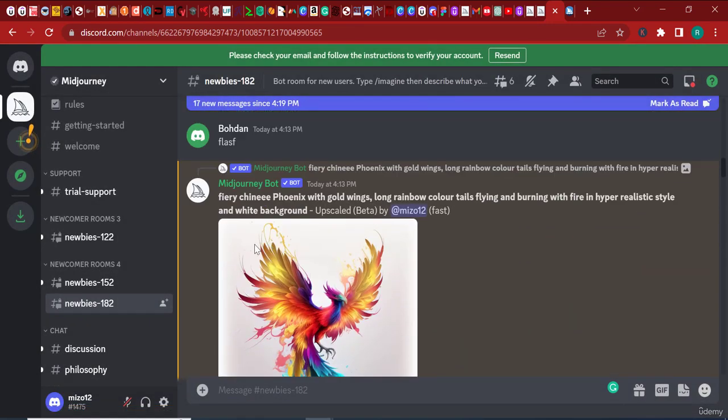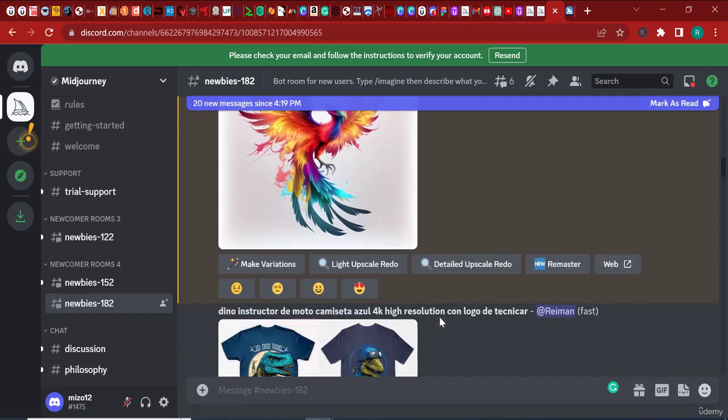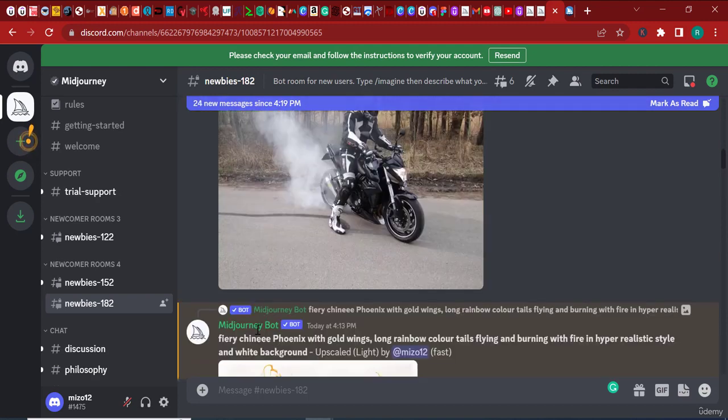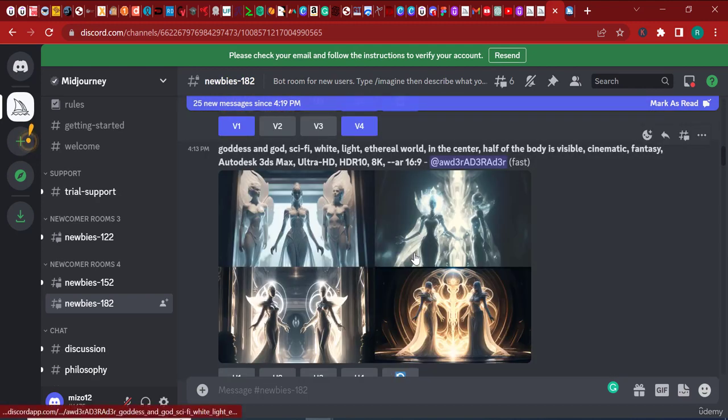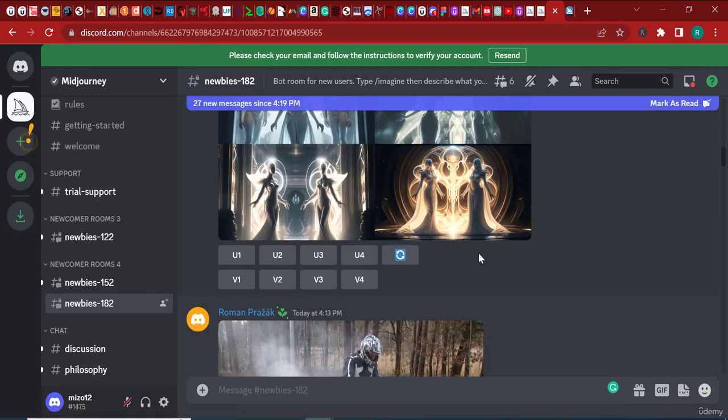So I'm just gonna click away. This is my image. Okay, so this is my fiery phoenix image. We finally found it. Now we have to make variations of this. In order to make variations, you can see right here that you have this possibility. But before that, when you generate a quadrant of images, a grid, for example, this one is a grid. Even though here they've played with the AR, the size of the image, you can see that this is AR 16 by 9. And I can show you how to play with the size of the image as well using a very, very direct command.